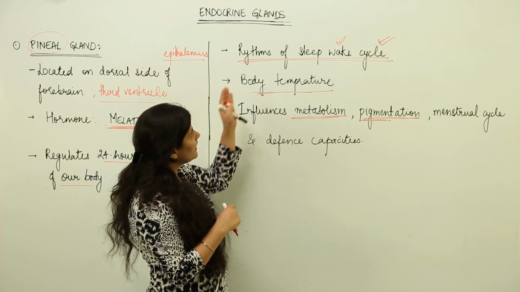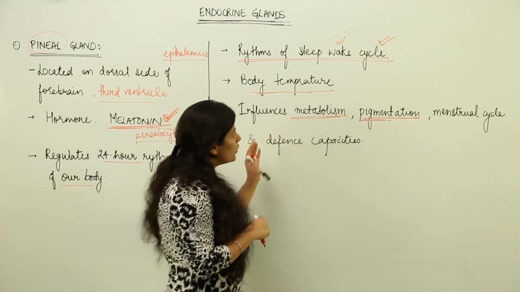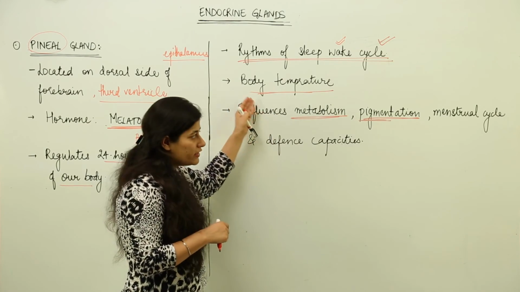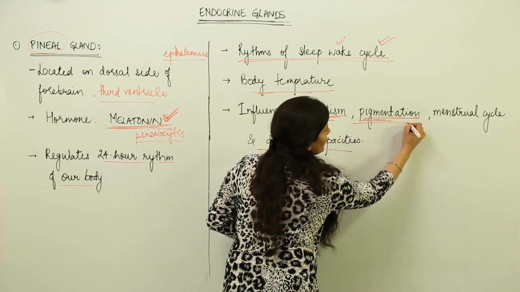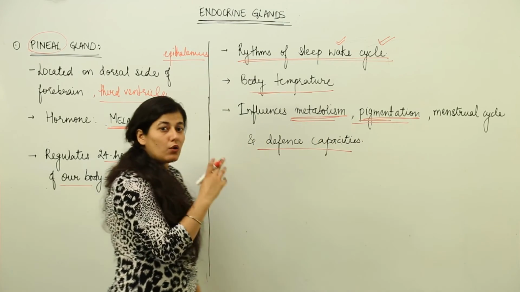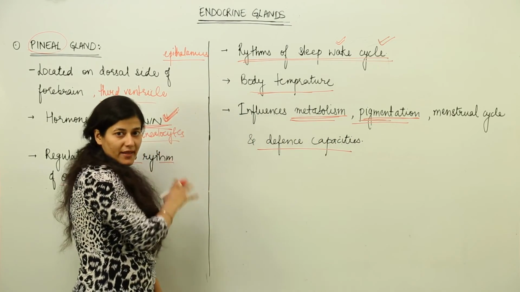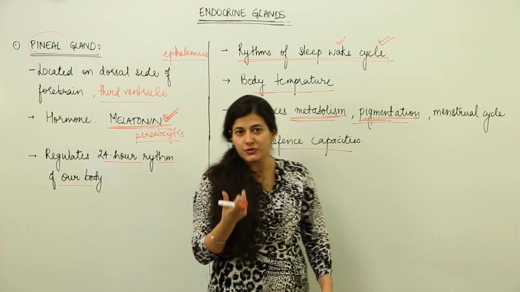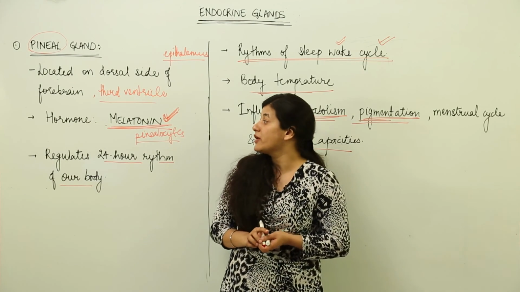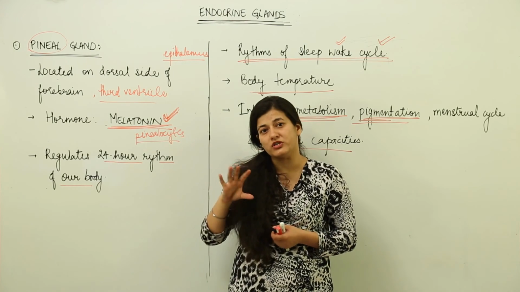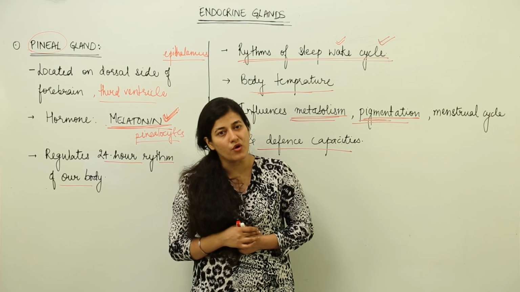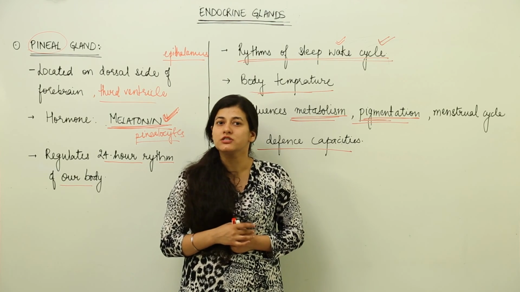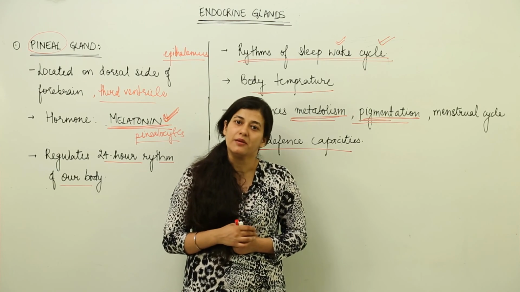So the body maintains its sleep wake cycle, and along with sleep wake cycle, the body temperature, the menstrual cycle, defense capacities, metabolism and pigmentation, all these activities are also taken care of by the secretion of melatonin. So you see, such a small gland but a very important function it is playing, because it secretes the hormone which is responsible for maintaining the circadian rhythms of the body, and they are very important for various physiological functions, out of which menstrual cycle is very important. Thank you.